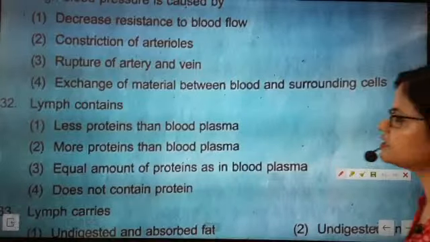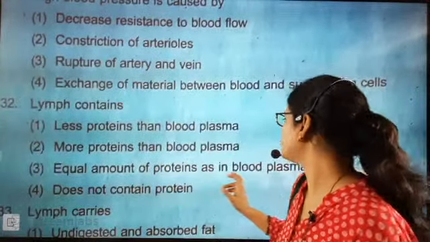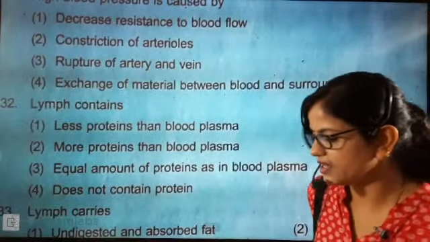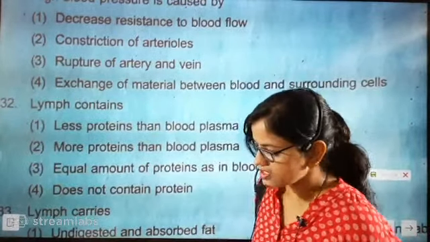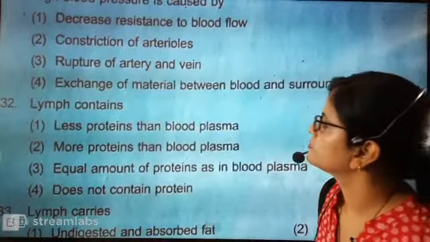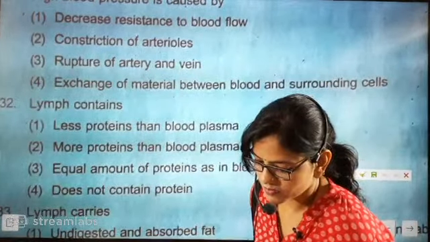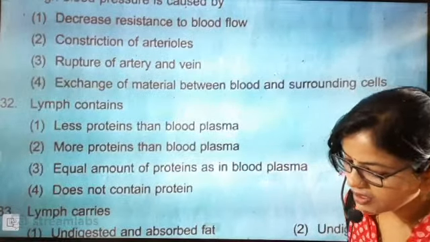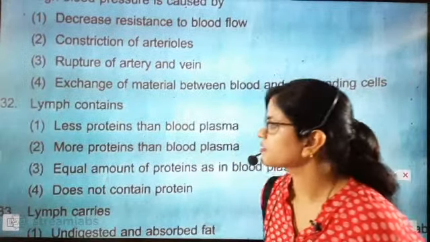So lymph contains less protein than blood plasma, more protein than blood plasma, equal amount of protein as blood plasma, or does not contain protein. So now tell me what lymph is containing. What is lymph containing, beta? Here only confusion will come, beta. This is question number 32 now.